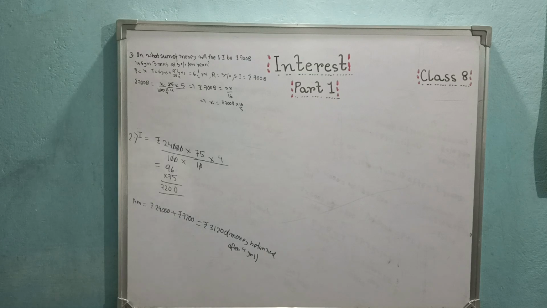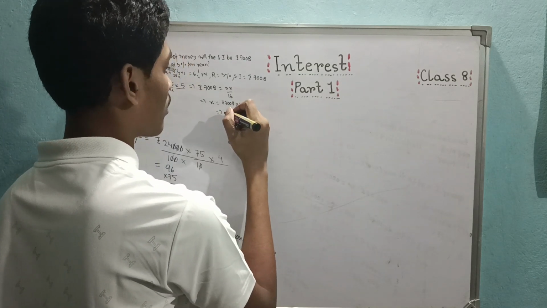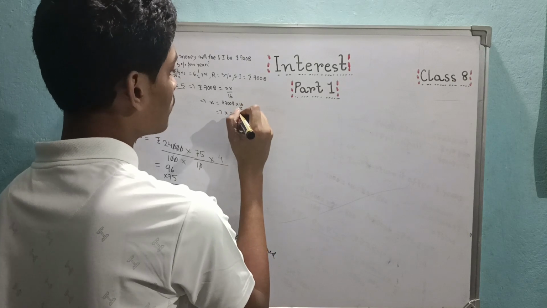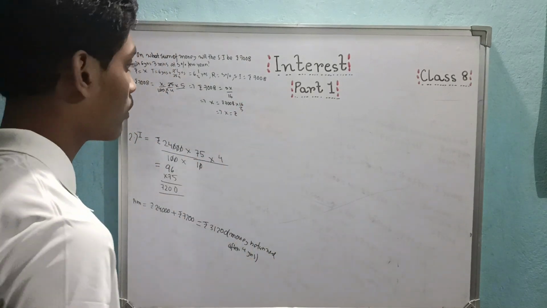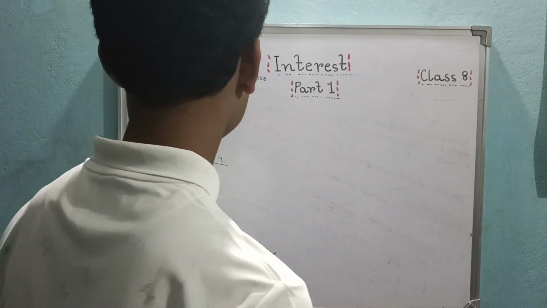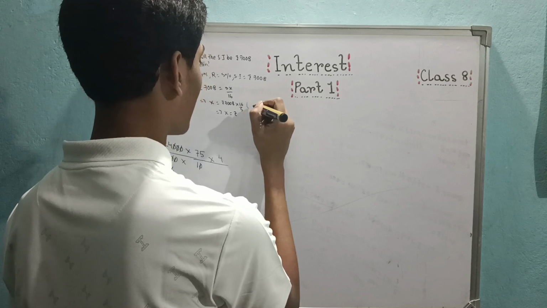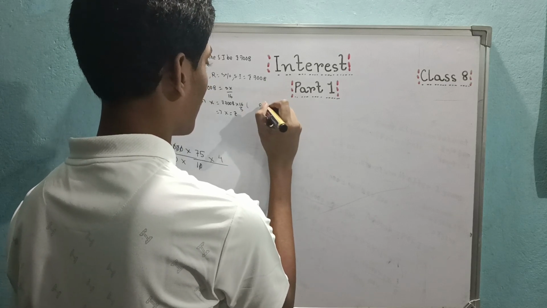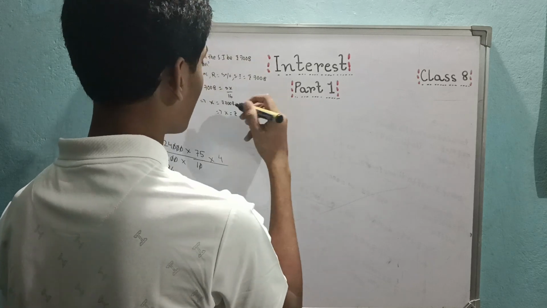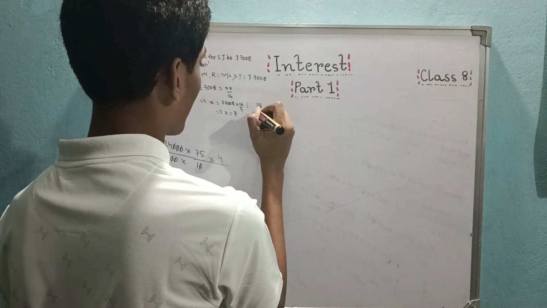Let's calculate this. So 7008 into 16: 128, 12 in hand, 2, 1 in hand, 16.